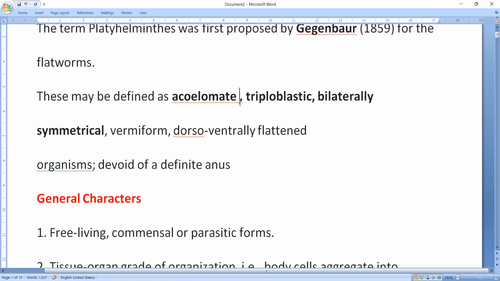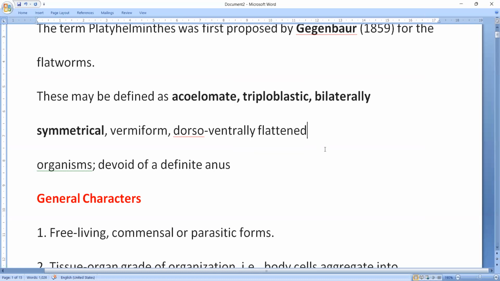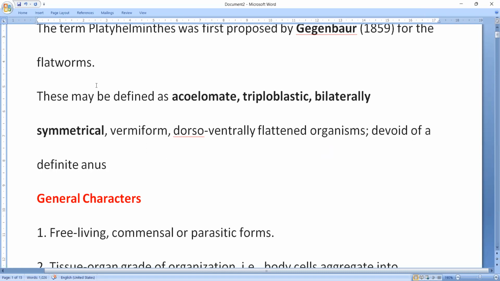These animals do not contain the coelom. Why? Because they are dorsoventrally flattened. So there is no gap, there is no coelom. You remember like that. And these are triploblastic animals. That means in the embryonic development, for the first time in the animal kingdom, the mesoderm is also seen. So ectoderm, mesoderm, and endoderm. These are vermiform, that is, they look like worms. So dorso-ventrally flattened organisms.